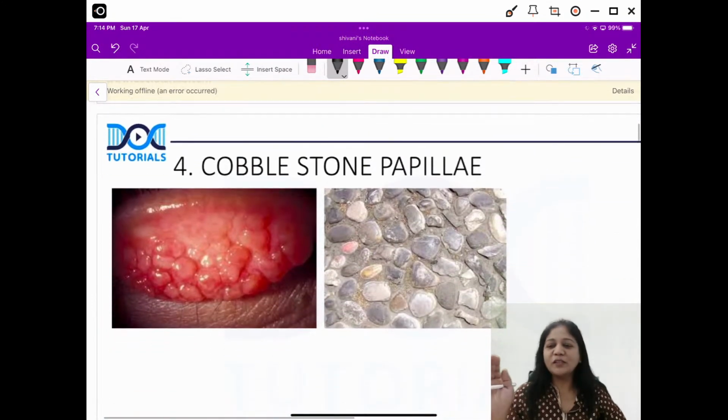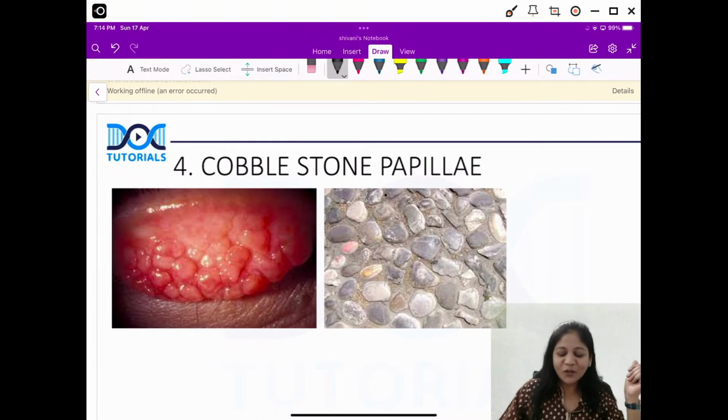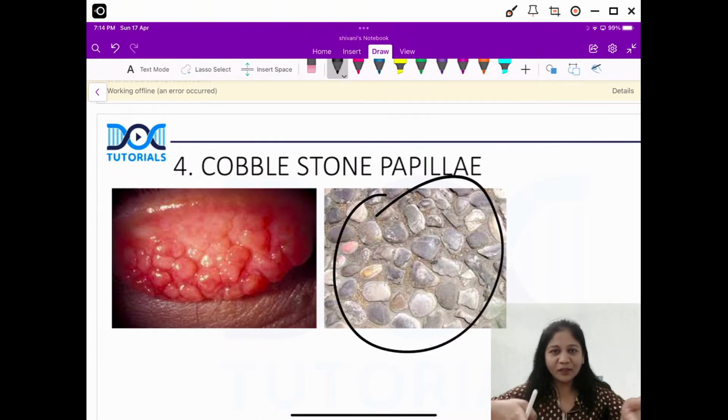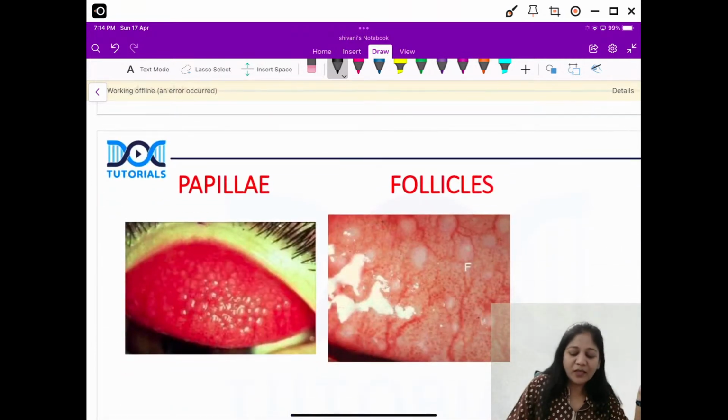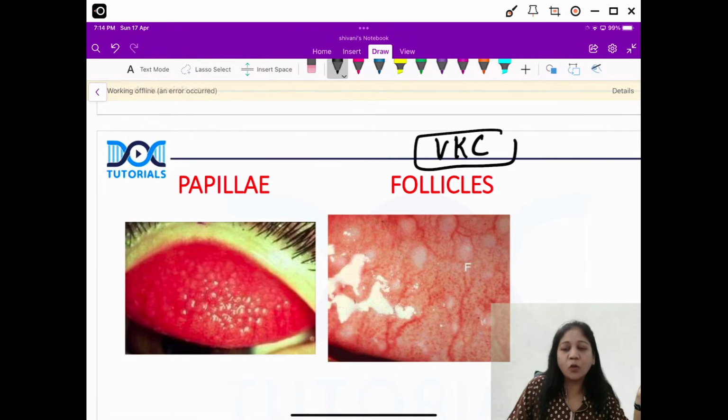Now let us see the fourth image, a very commonly asked question, something about this cobblestone papillae. Now guys, why do we say it is a cobblestone? First of all, because this is your cobblestone, when you're walking on the pavement, something like this, your papillae has become very large. They take the shape of a cobblestone. Okay, so where do you see this cobblestone papillae? You all must know that we see this in vernal keratoconjunctivitis.